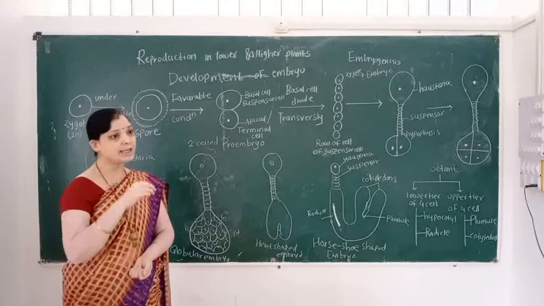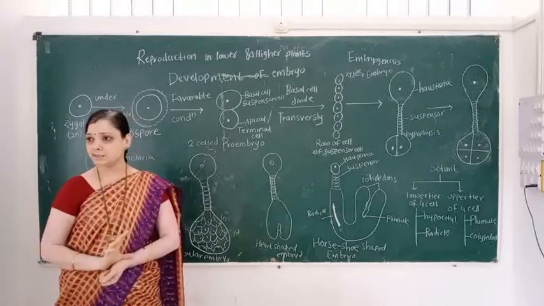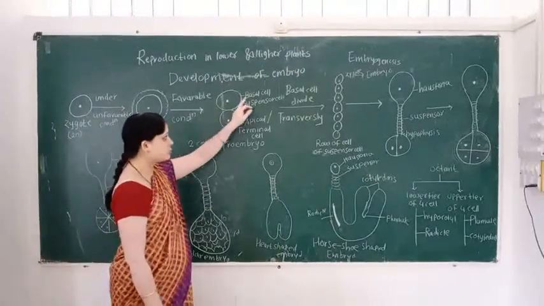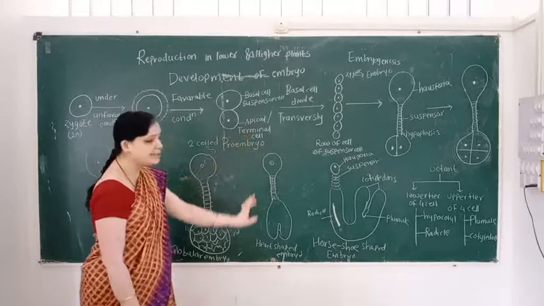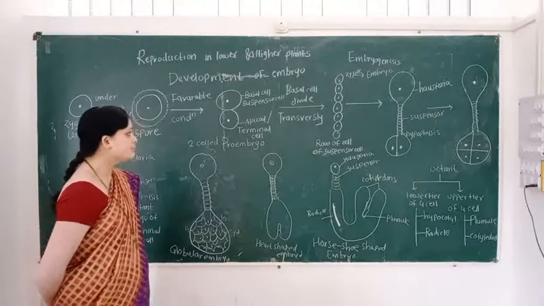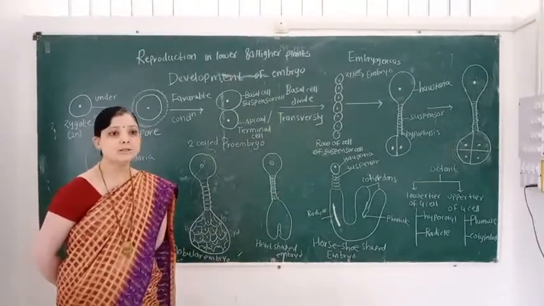The large cell is known as the basal cell and the small cell is known as the apical cell, or it is also called the terminal cell.